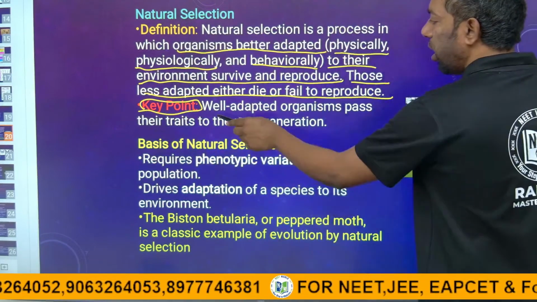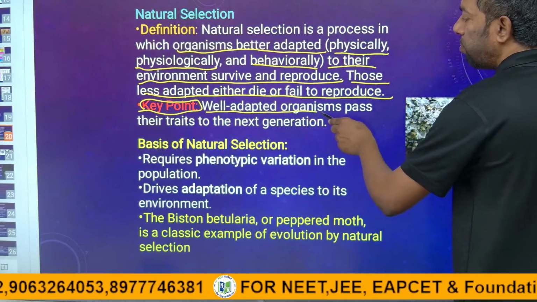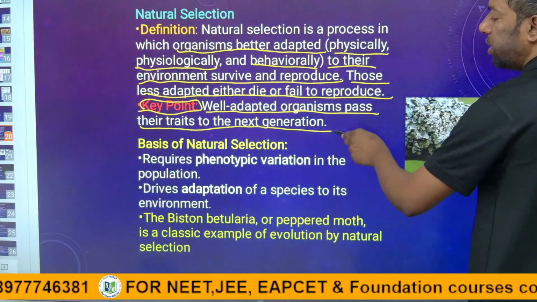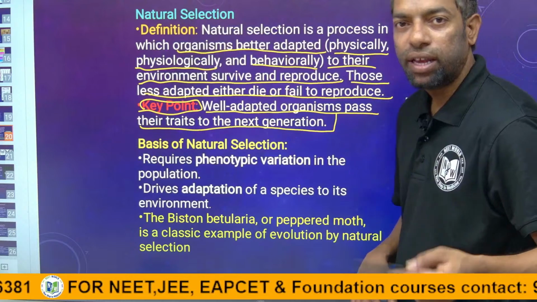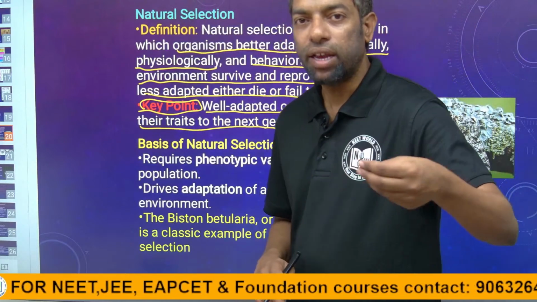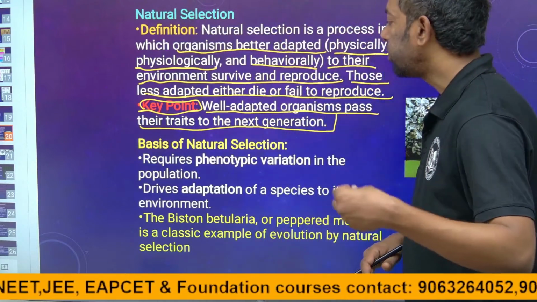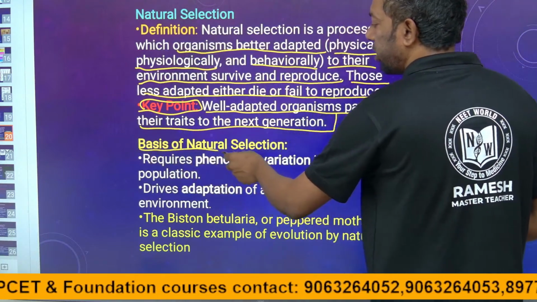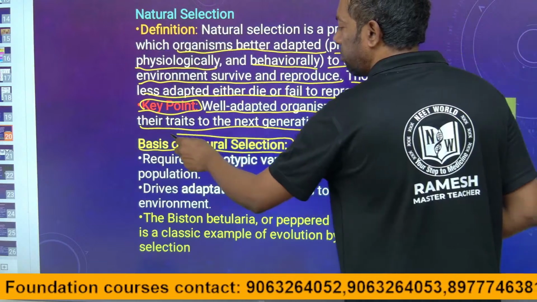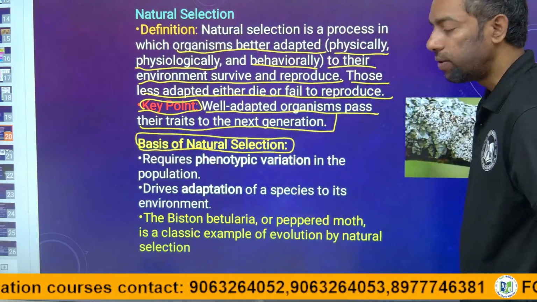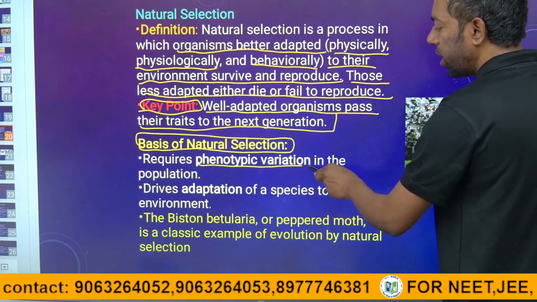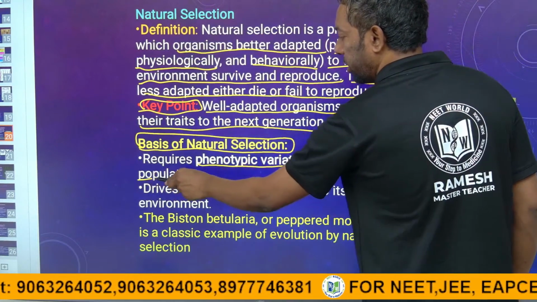Key point for the NEET: well adapted organisms pass their traits to the next generation. Their traits mean their generation, their kids. They can pass them to the next generation. Now, the basis of natural selection. What is the basis? It requires phenotypic variations in the population.